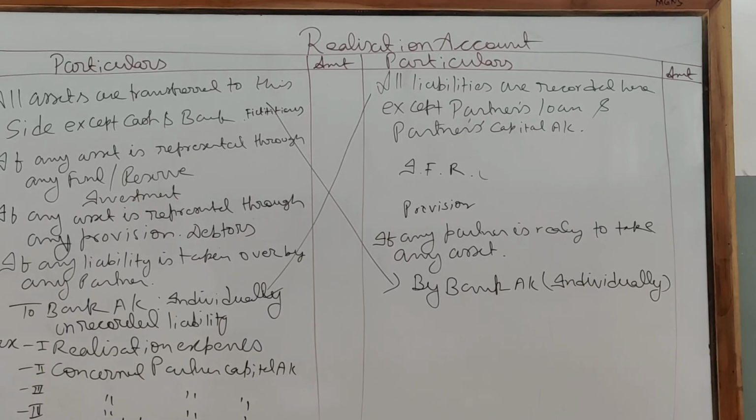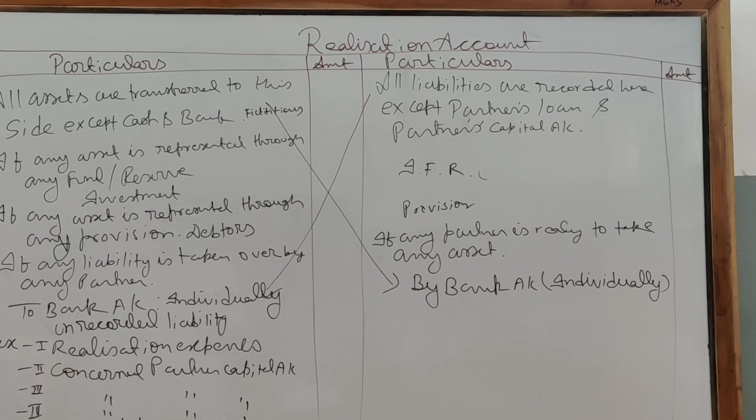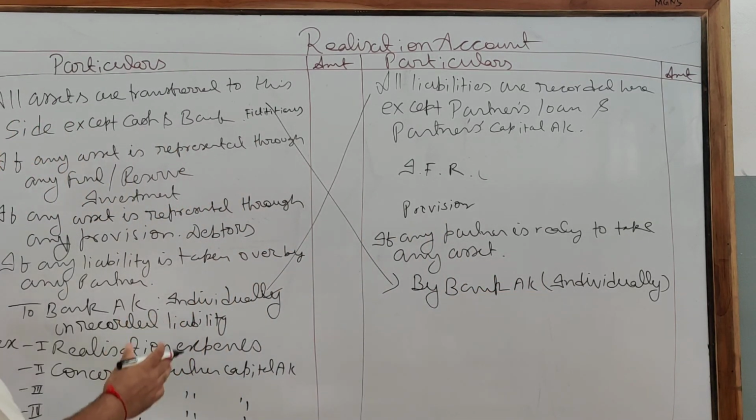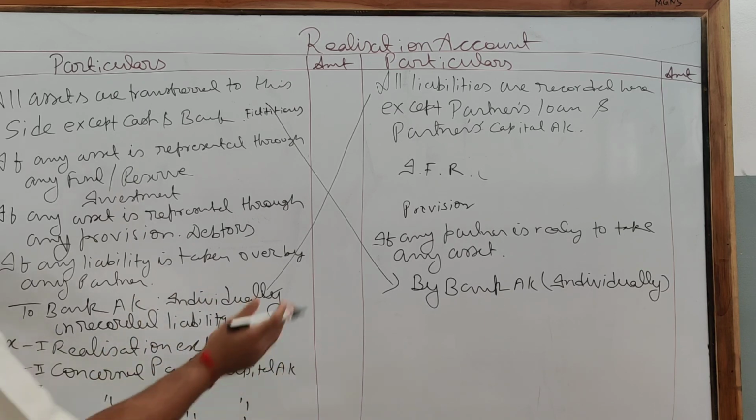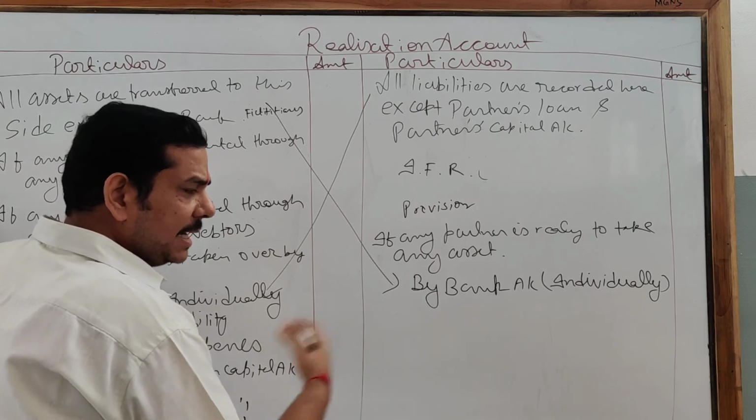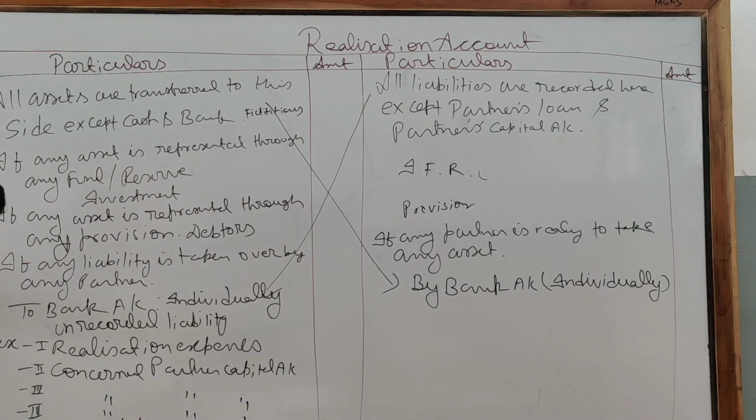Now all the transactions are done. Now we are supposed to balance the realization account. Clear? Always remember, this is the expense side and this is the income side. Here we are selling the asset and here we are paying all liabilities and expenses. When credit is more than the debit, you have more income and less payment, you will have a profit.